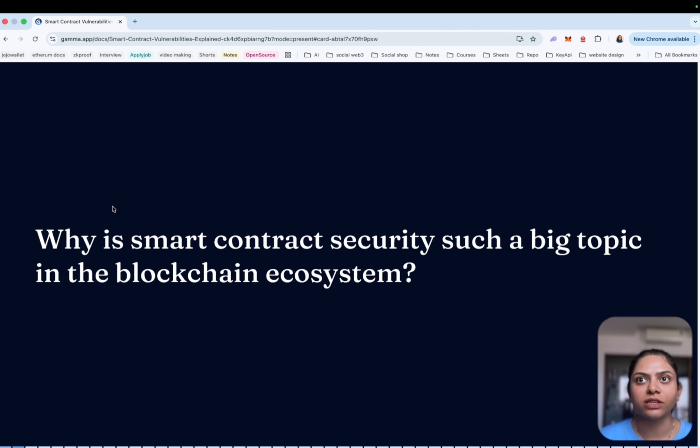Today, smart contracts power almost everything in decentralized finance. They run decentralized exchanges, lending protocols, stable coins, NFT marketplaces, DAOs, and even cross-chain bridges that connect different blockchains together. And inside these smart contracts, billions of dollars are locked. But here's the critical difference between smart contracts and traditional software. Smart contracts are immutable.